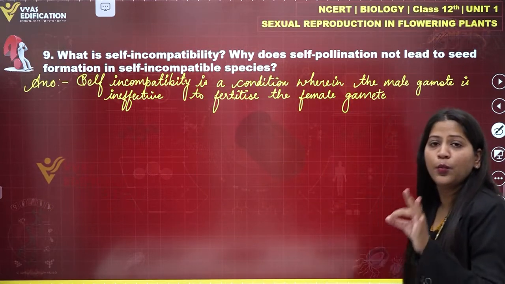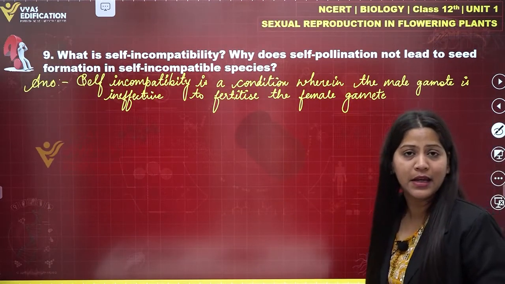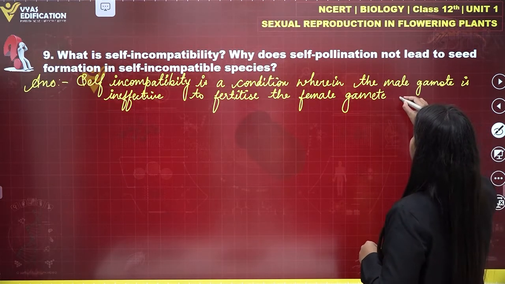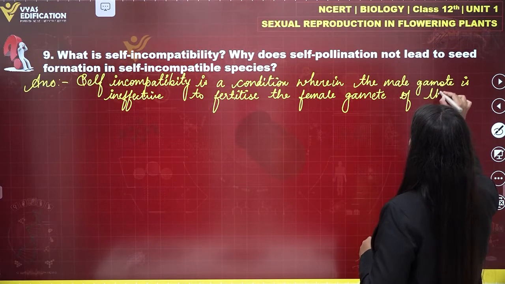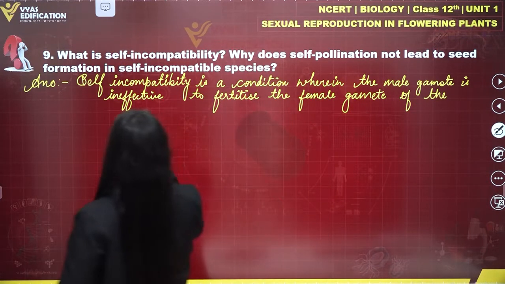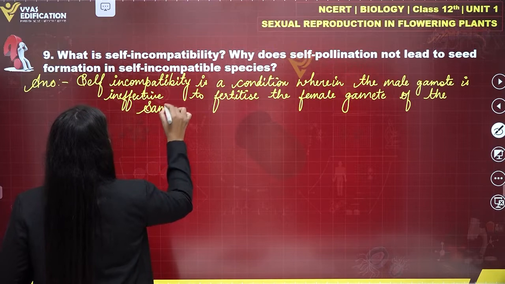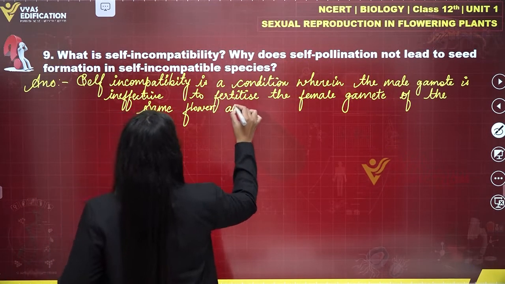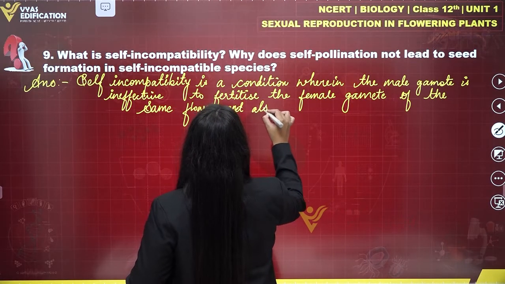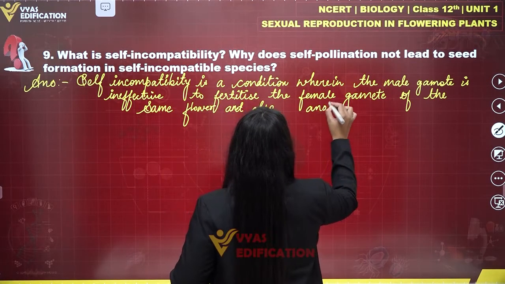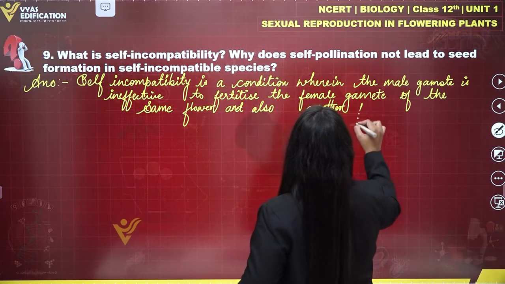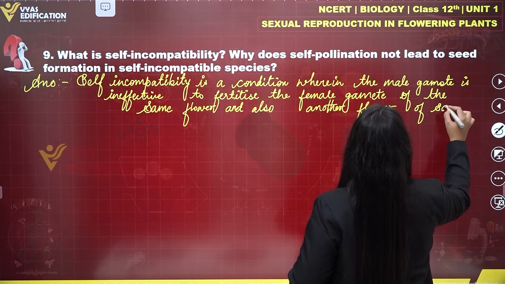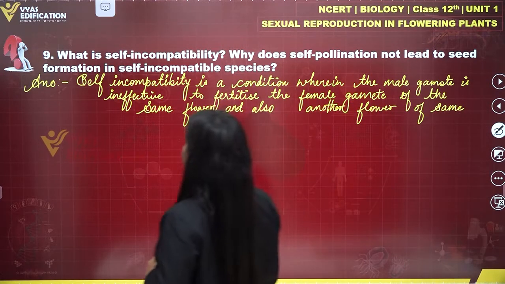It is a condition wherein the male gamete is unable or inefficient to fertilize the female gamete of the same flower, and also another flower of the same plant.